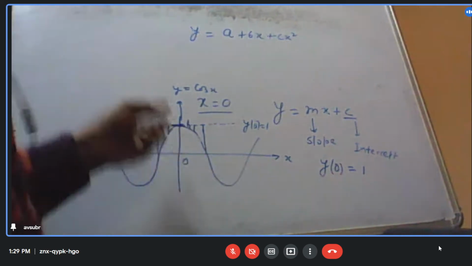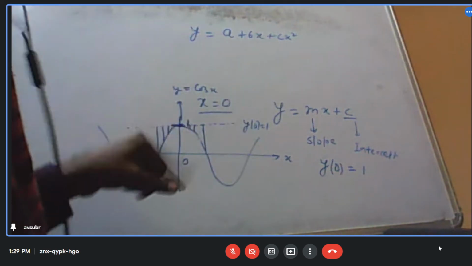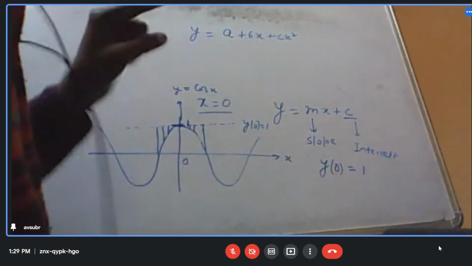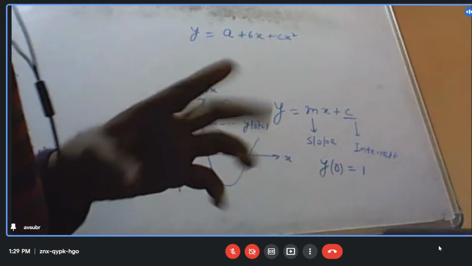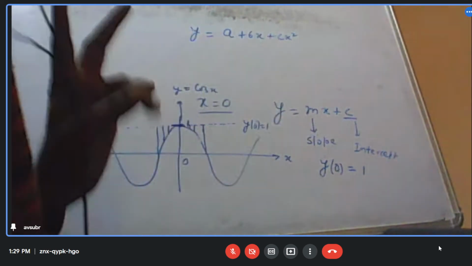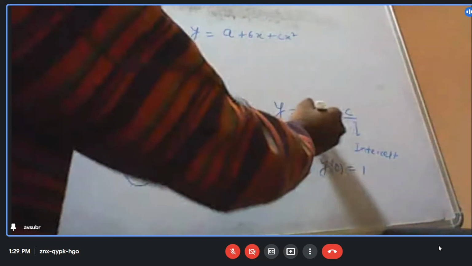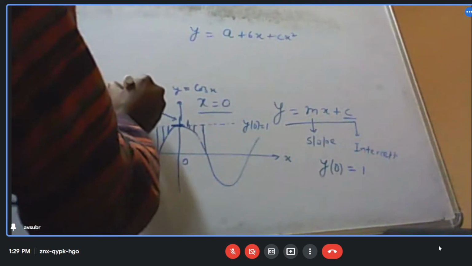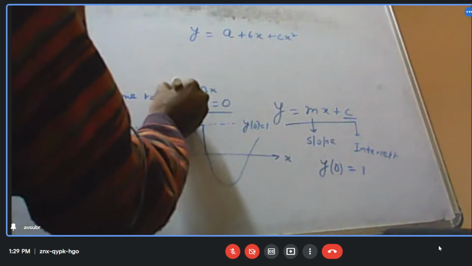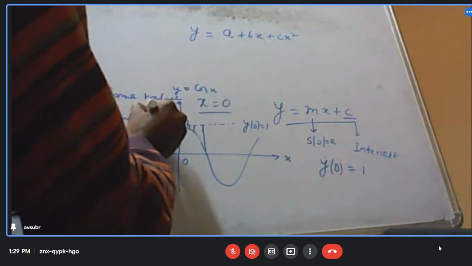My expectation is that the value of y should be the same as cos x, and also the slope should be the same. So same value, same slope. In this case, we expected the same value and the same slope.